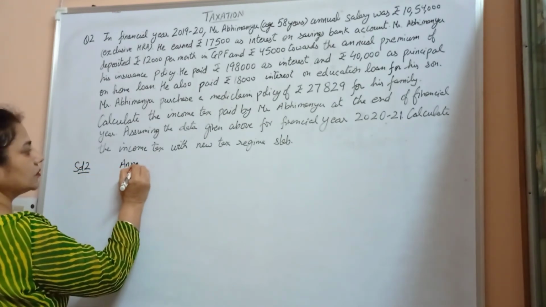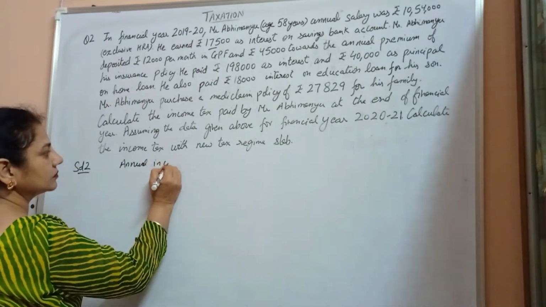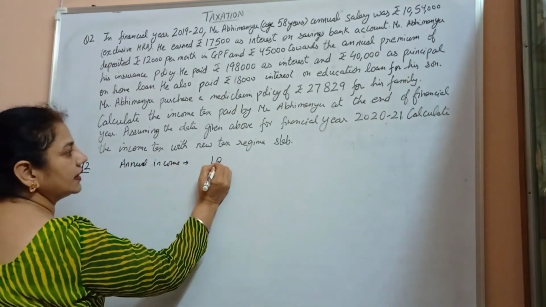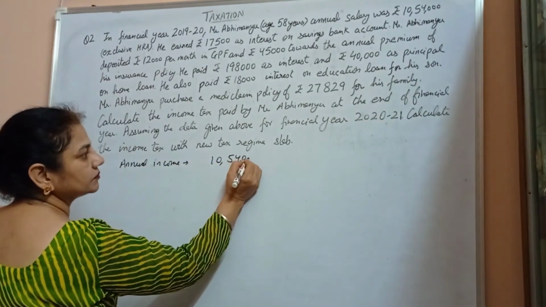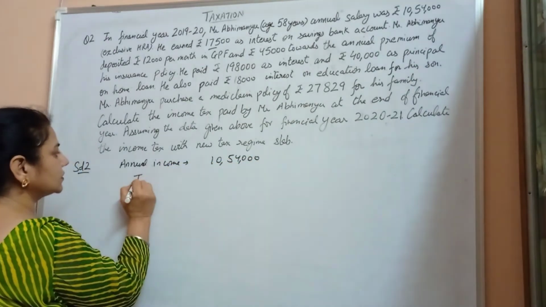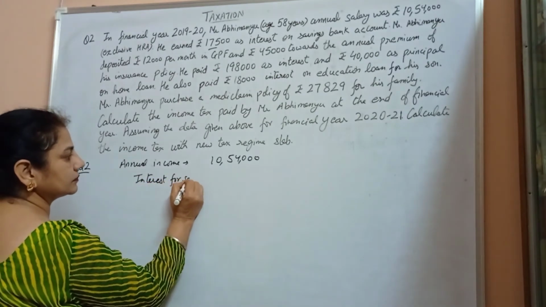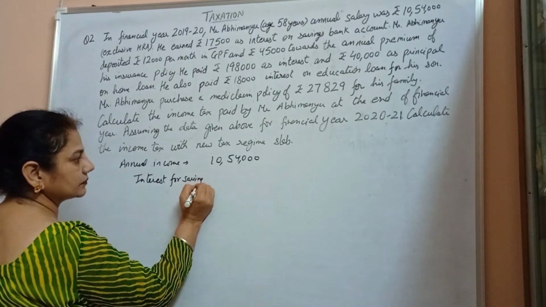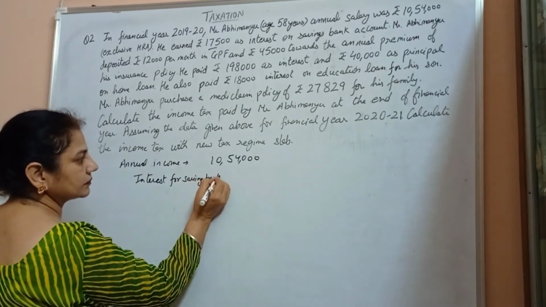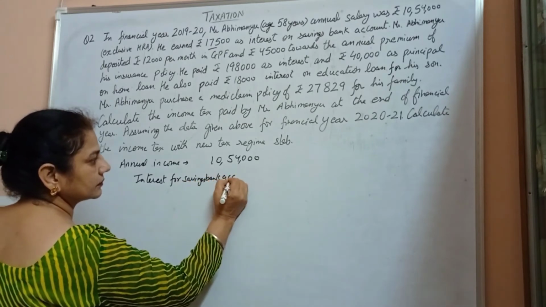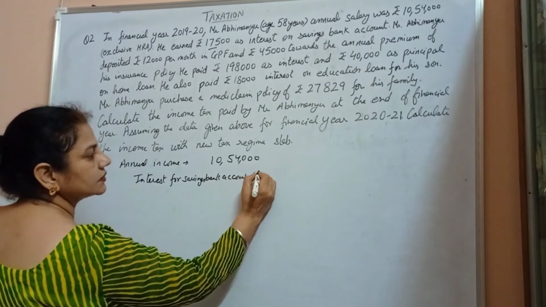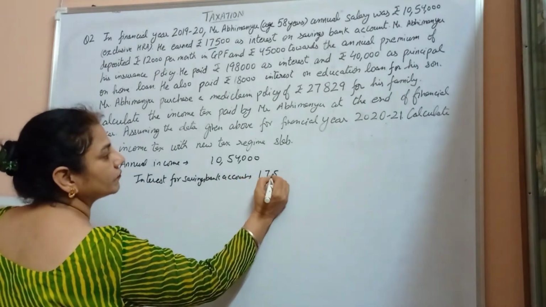Annual income of Mr. Abhimanyu is 10,54,000 and interest from saving bank is 17,500.